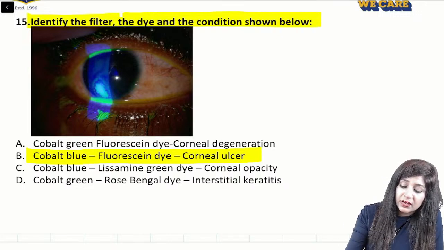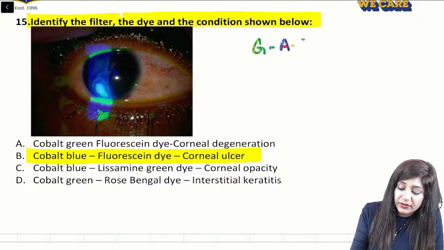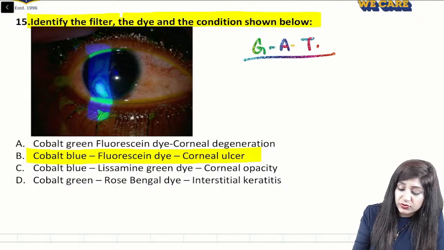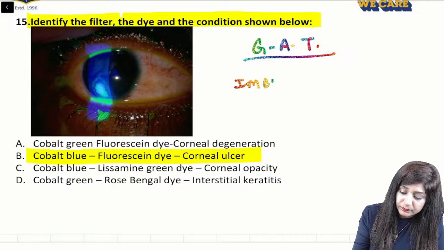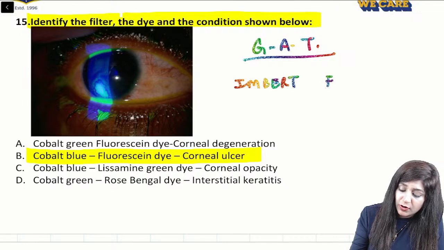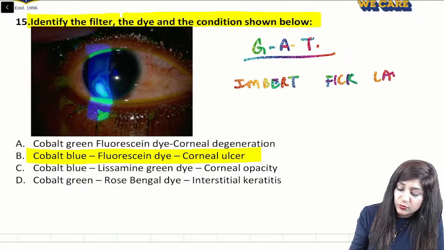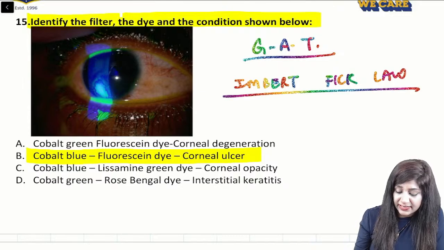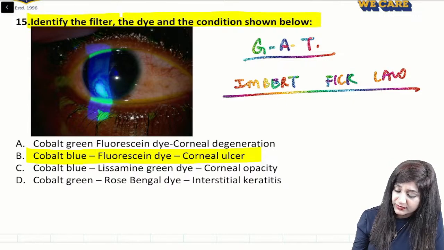Even in Goldmann applanation tonometry also, where we are using the Imbert-Fick law, there also we are using the same stain as well as the same filter. There is no problem here, I think. That is a direct question, you can see. Okay.